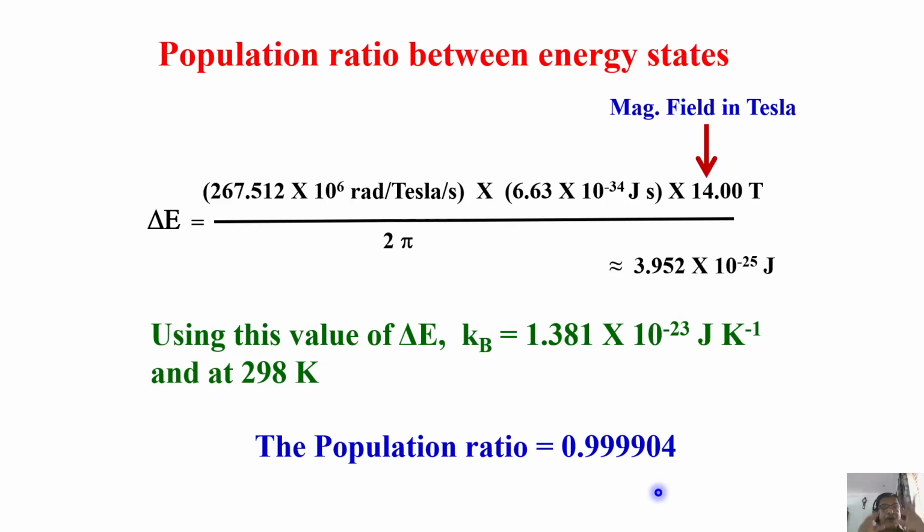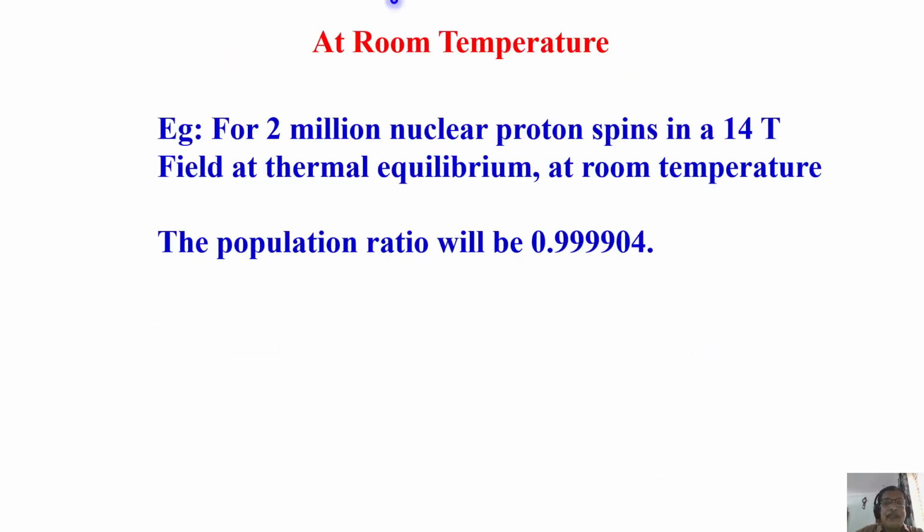Okay? We can even work out the numbers. At room temperature, let me take an example of 2 million spins. In reality it is much more, you have to go to Avogadro's number, but I will take this for understanding purposes. Let us say there are 2 million nuclear spins in a molecule, my magnetic field is 14 Tesla, and my temperature is thermal equilibrium, that means room temperature. These are the conditions. I know the magnetic field, I know the temperature, and I take the example of 2 million populations and want to calculate the ratio. Okay, I will do that.